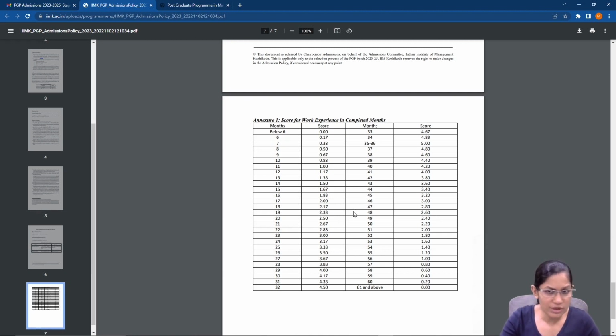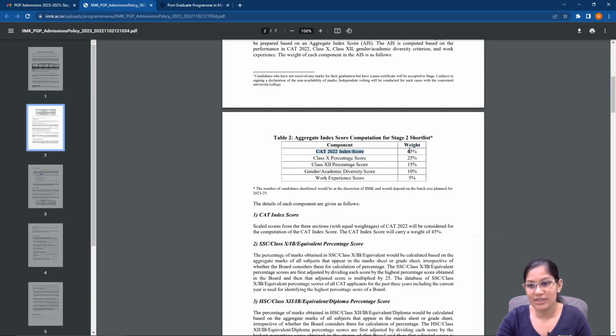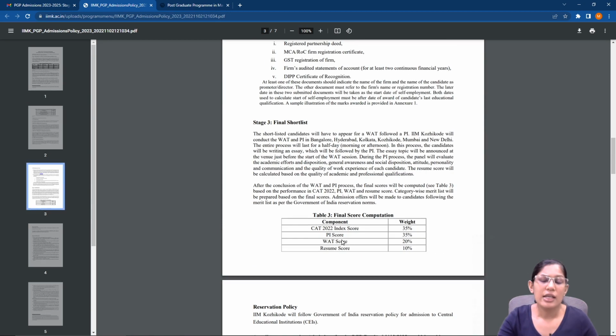So this is the score that you get for work experience. For those of you who don't have any, or who have maybe a small amount, a few months of work experience, you don't need to stress out too much because the weightage is only 5%. The main thing out here is of course a CAT score, and then the second highest, like I was saying, is the 10th marks. Now very quickly, we'll also look at what it's going to be after the interview.